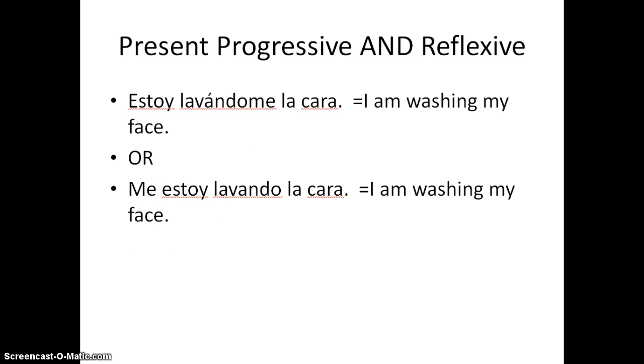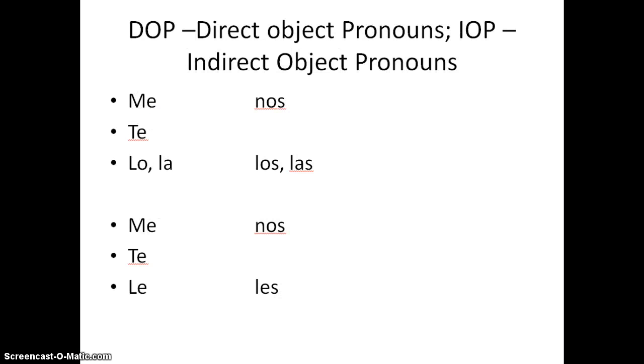And now, I just can't help it. I'm going to go ahead and show you guys something very interesting. Did you notice that these pronoun lists in front of you look a lot like the reflexive pronouns I showed you a minute ago? You know, me, te, se, nos, se. I want y'all to know that this group is called the direct object pronouns, and this group is called the indirect object pronouns. And I want to show you how these work.